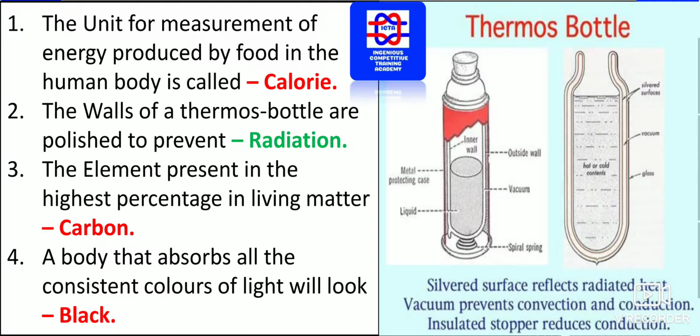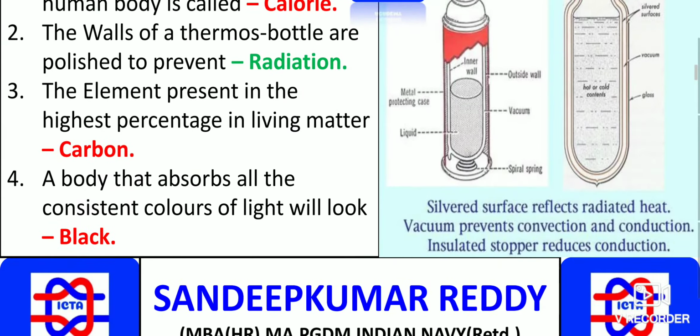A body that absorbs all the constituent colors of light will look black. So we know that a body which absorbs all the constituent colors of light will look black. If you see during the night, when there is no light at all, every object will be black in color.